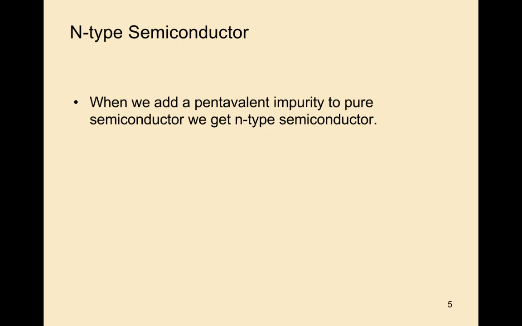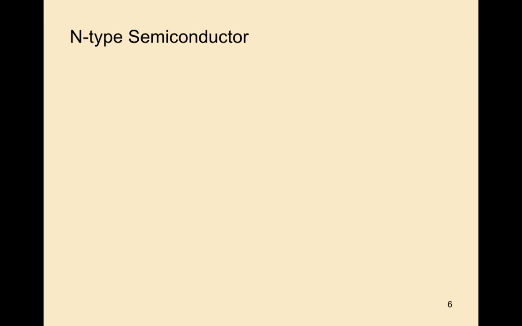Now the n-type semiconductor. When we add a pentavalent impurity to a pure semiconductor, we get an n-type semiconductor. Take one example of pentavalent atoms. We are taking arsenic here, and this arsenic is added to pure silicon. We get n-type silicon. In this way we form the n-type semiconductor.